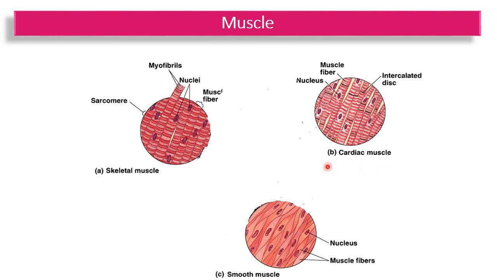You can see, look at B, the cardiac muscle also showing striations. While the smooth muscle, look at here, the smooth muscle at C, this one. The smooth muscle lacks striations, that is evident from this picture.